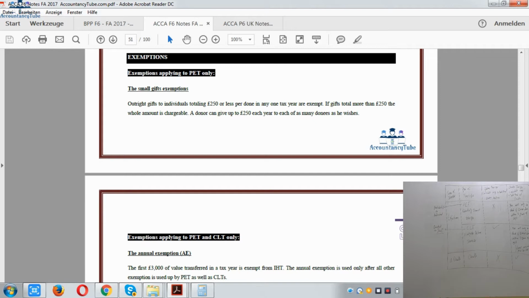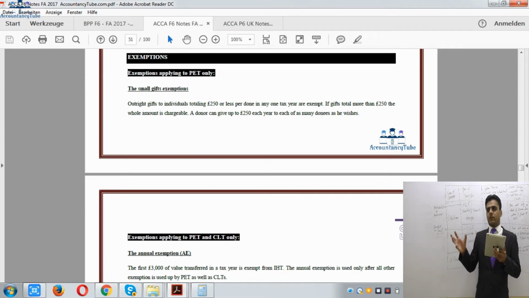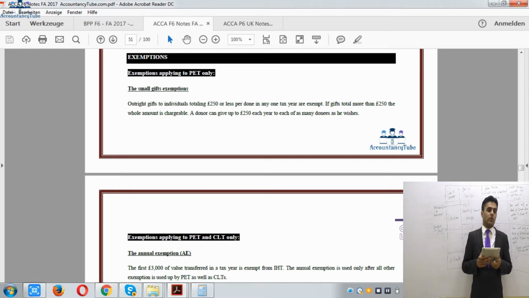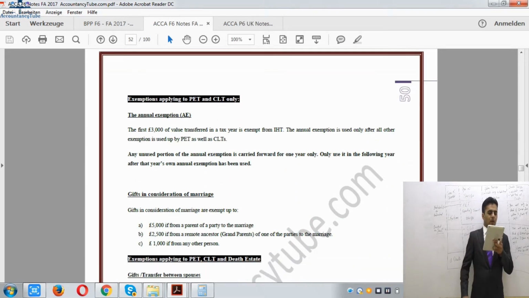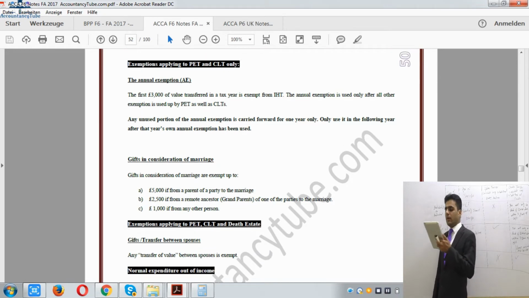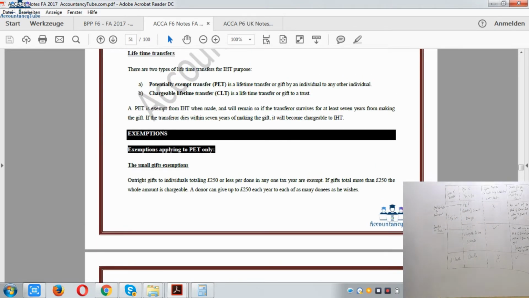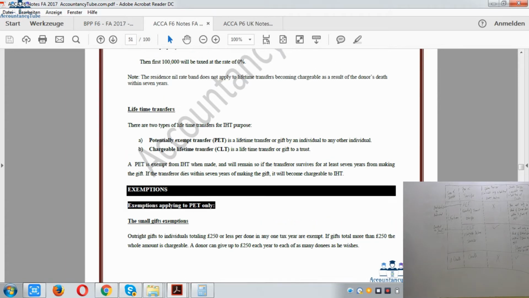Exemptions applying to potentially exempt transfers and chargeable lifetime transfers only. Now these are the exemptions which apply to PET and CLT both. So annual exemption: every year you will get a £3,000 annual exemption. That £3,000 is available every year, which you can use. And if you have any unused from the previous year, you can use that as well in the current year. So that's what it says. The first £3,000 of the value transferred in a tax year is exempt from IHT. Annual exemption is used only after all other exemptions are used, by PET as well as CLT.